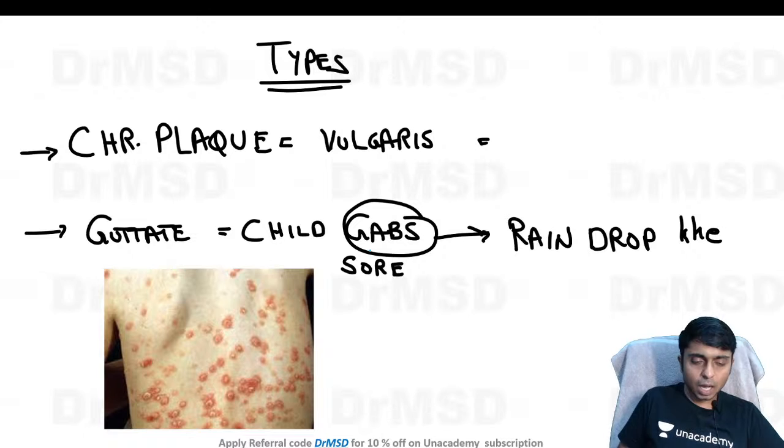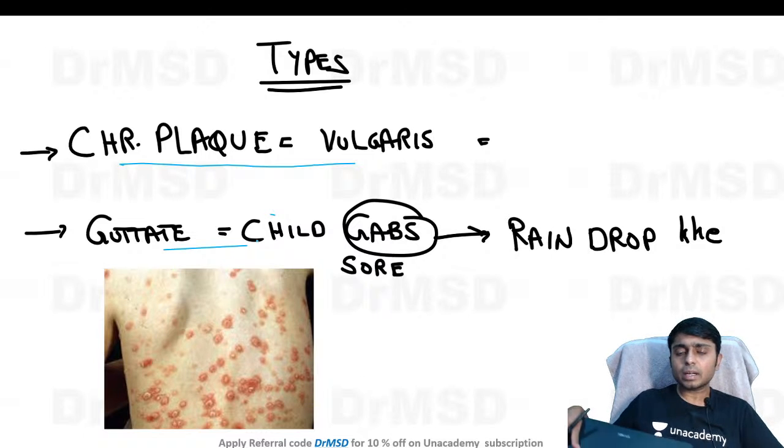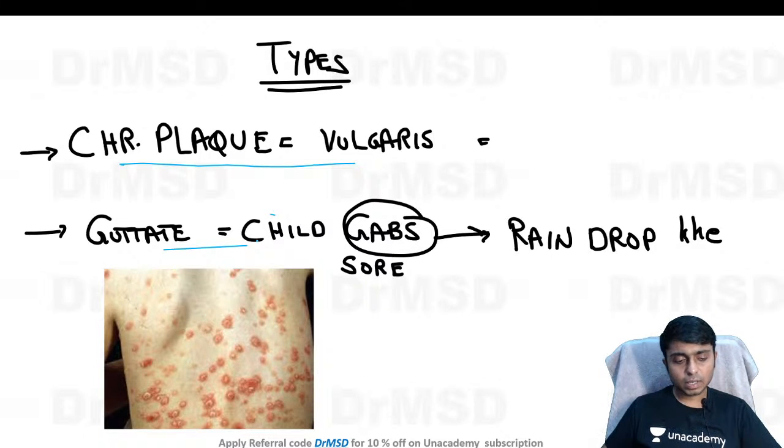We have seen how chronic plaque psoriasis, also called psoriasis vulgaris, presents clinically with erythematous scaly papules and plaques surmounted by mica-like silvery scales. Whereas guttate psoriasis has characteristic features where usually children are the ones affected, and there will be a history of a recent onset of sore throat.